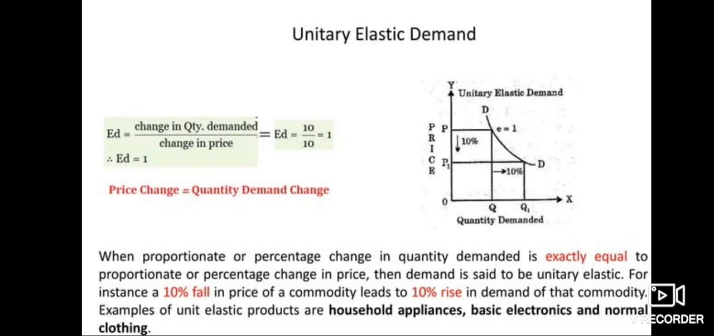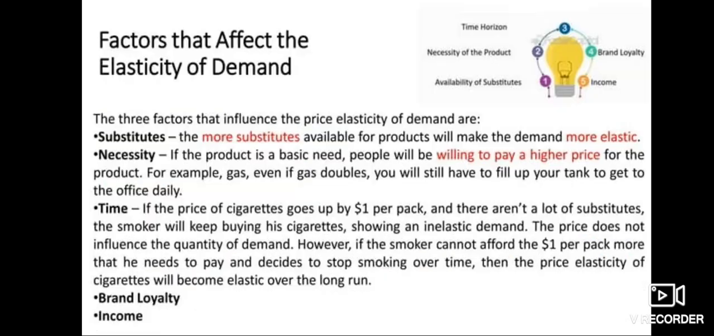Unitary elastic demand. When the proportionate or percentage change in quantity demanded is exactly equal to the proportionate or percentage change in price, the demand is said to be unitary elastic. For instance, a 10% fall in the price of a commodity leads to a 10% rise in demand for the commodity. Examples of unit elastic products are household appliances, basic electronics and normal clothing.